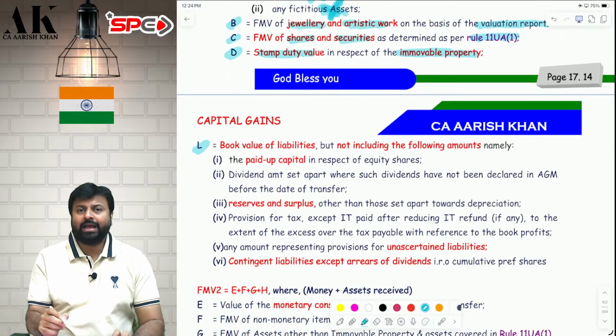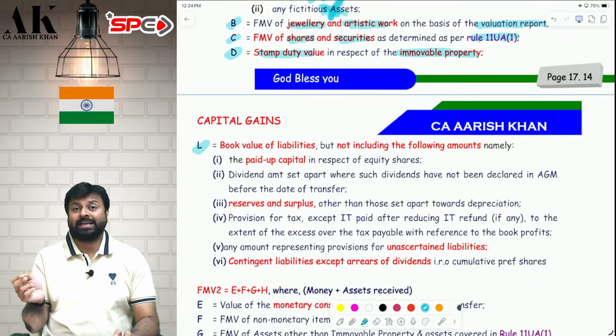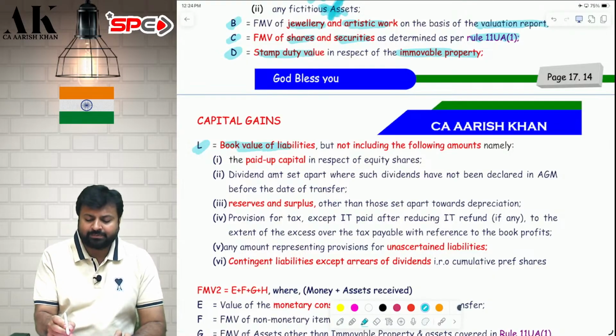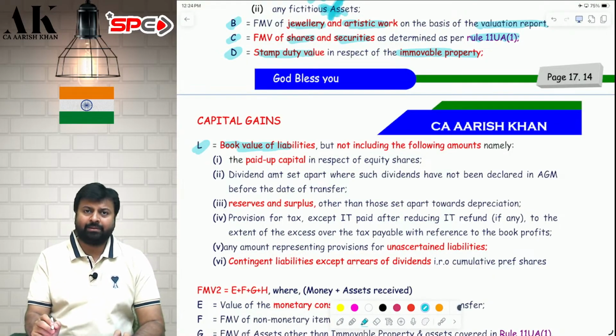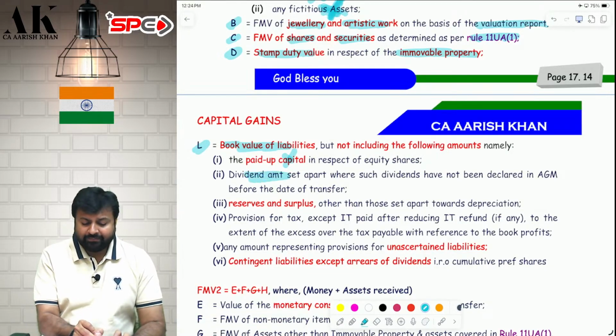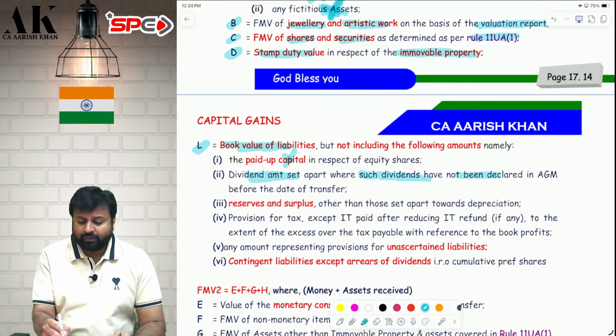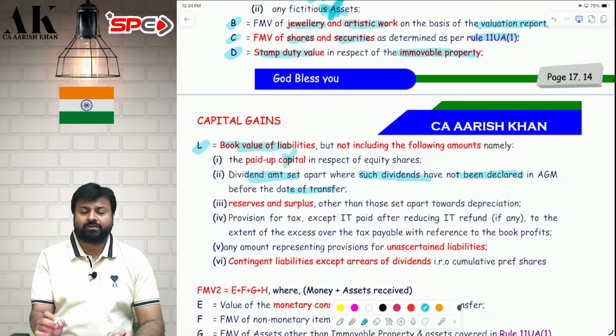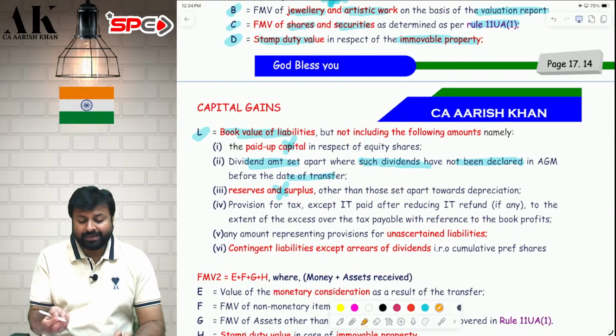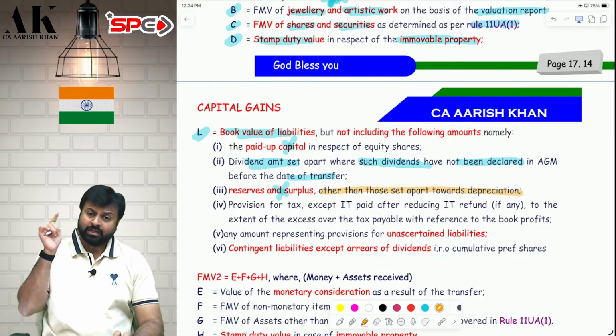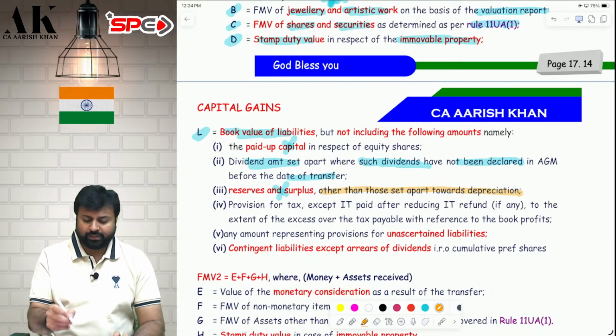What is liability? A, B, C, D are over, now minus L. Liability, take book value of all liabilities, but do not take the following liabilities. First, do not take paid up capital. Do not take dividend amount set apart where such dividend has not been declared in the AGM before the date of transfer. Do not take reserves and surplus, but in reserves and surplus, take those set apart towards depreciation. This you have to take.